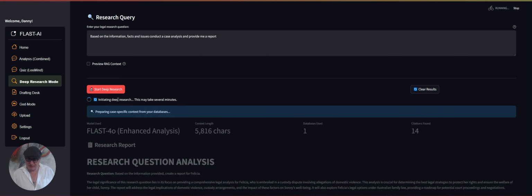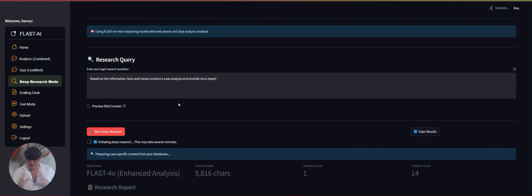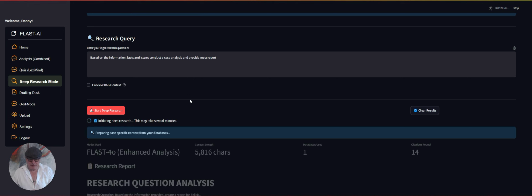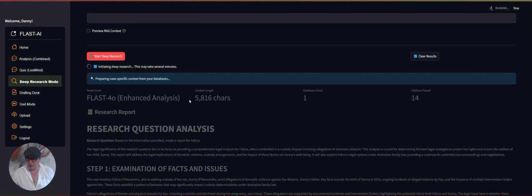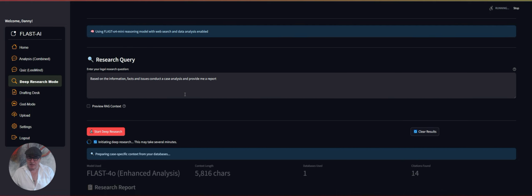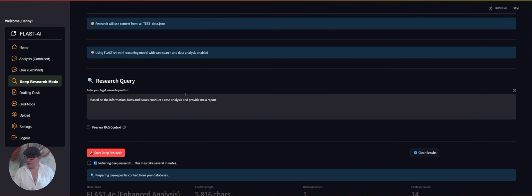You can see it's initiating the deep research here. The deep research that you want done in your case is only limited by your imagination, really. If there's a specific aspect of your case, a question of law that you're not sure of, or you're not sure of the best way to handle it, or you're looking for how to make a submission, this is the place to go. That deep research analysis will give you a report on your case in a very in-depth way.